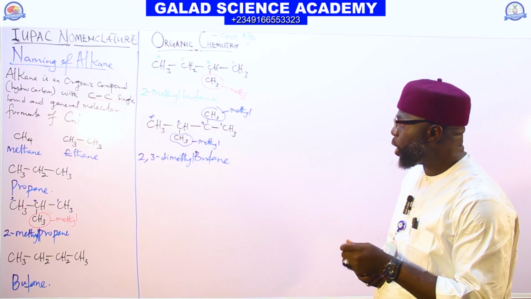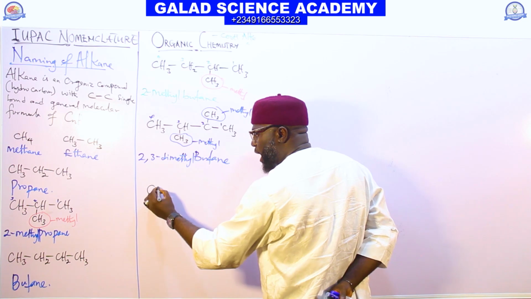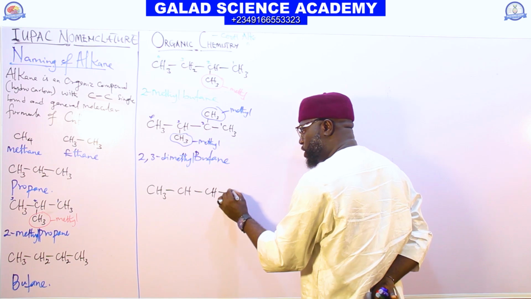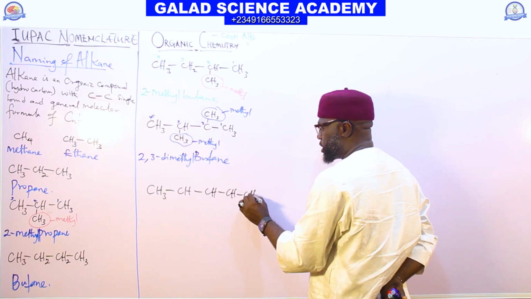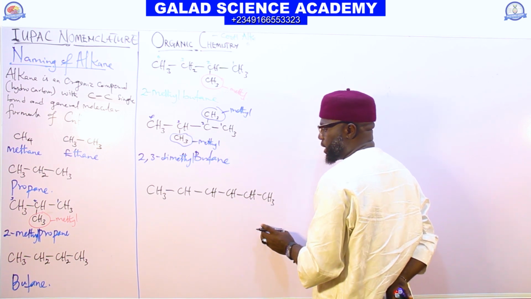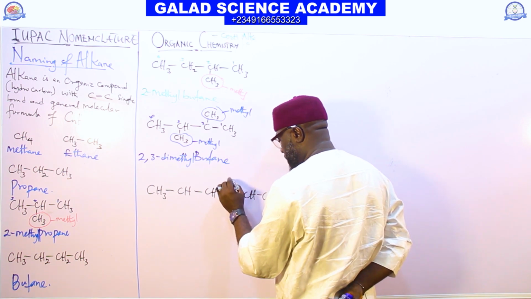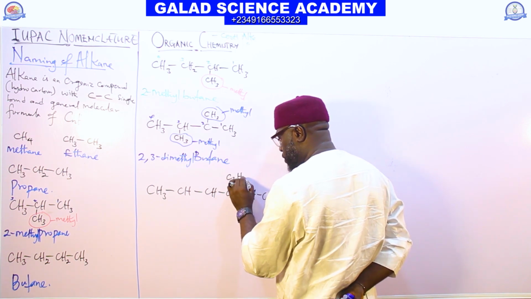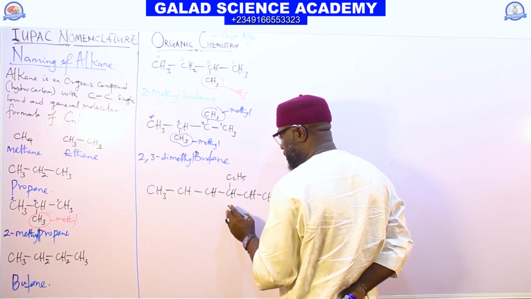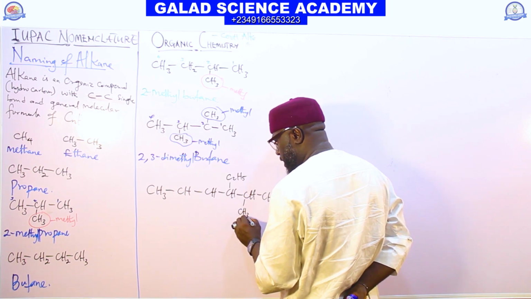And let me give you one more compound here. We have CH3, CH, CH, CH, CH, and CH3. At this site, we have C2H5. This side, we have CH3.